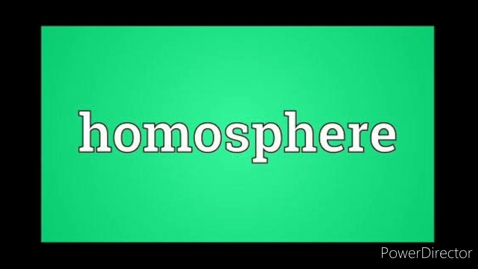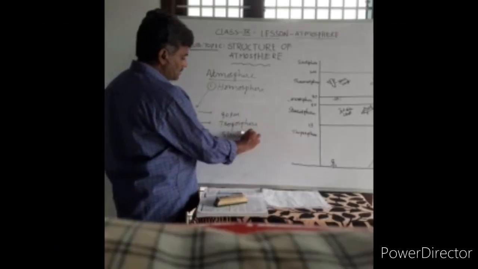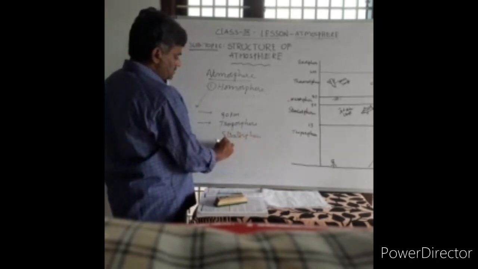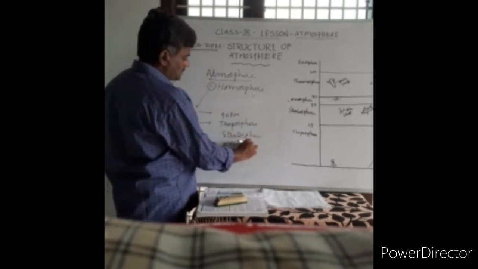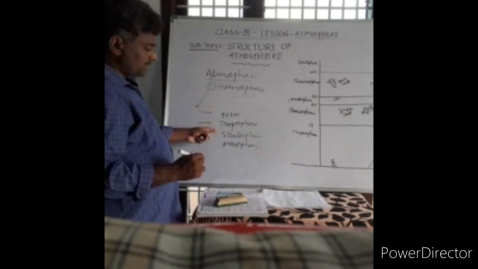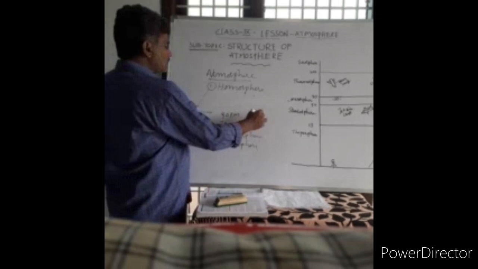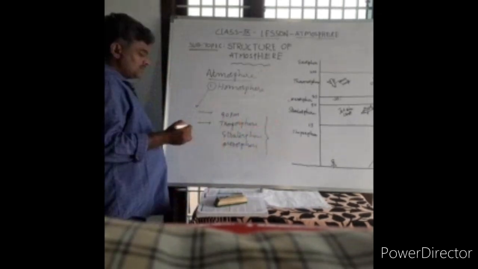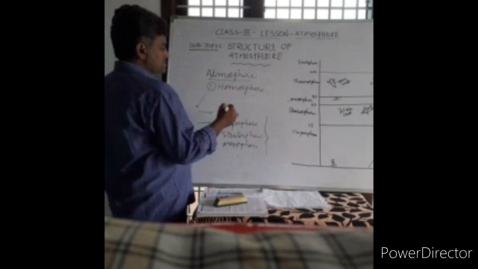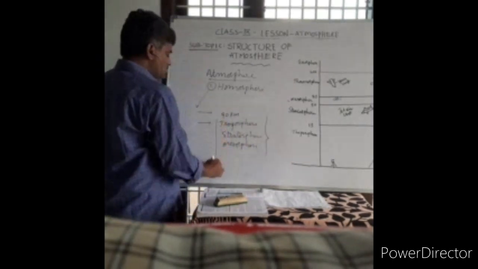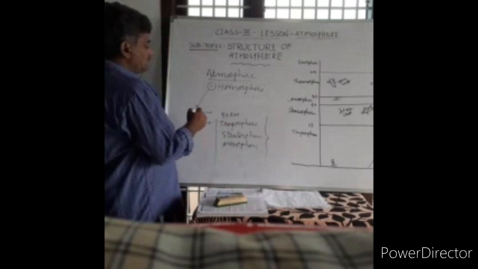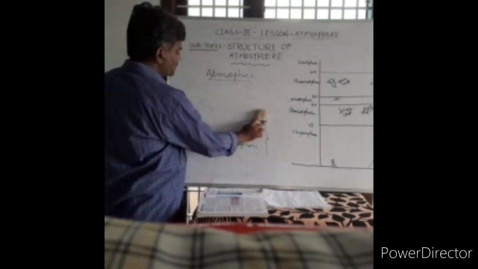It consists of three layers: troposphere, stratosphere, and mesosphere. In these layers we can find uniformity in the gases which are present.